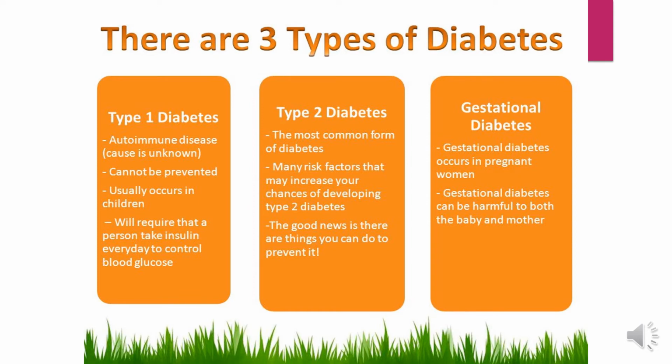So let us analyze the types of diabetes: type 1, type 2 and gestational diabetes. Type 1 diabetes is caused due to an autoimmune disease. The actual cause is unknown, it cannot be prevented, it usually occurs in children, and it will require that a person take insulin every day to control blood glucose. Type 2 diabetes, the most common form of diabetes, has many risk factors that may increase your chances of developing it. The good news is there are things you can do to prevent it. Gestational diabetes occurs in pregnant women. Gestational diabetes can be harmful to both the baby and the mother.